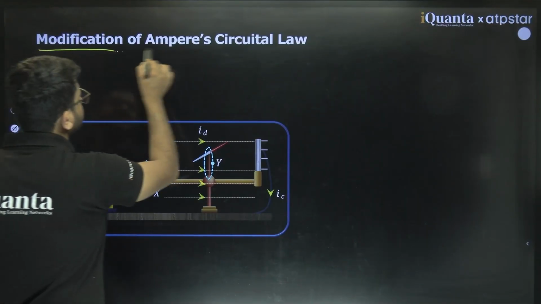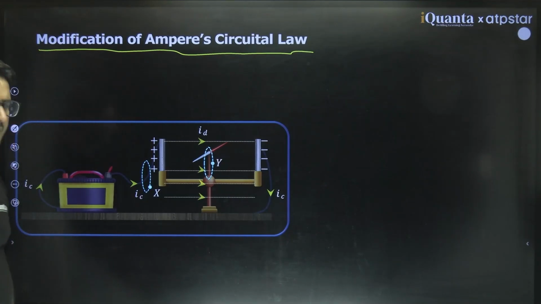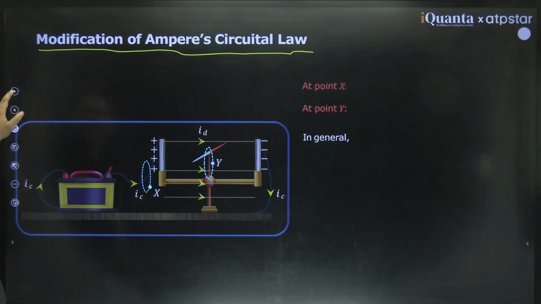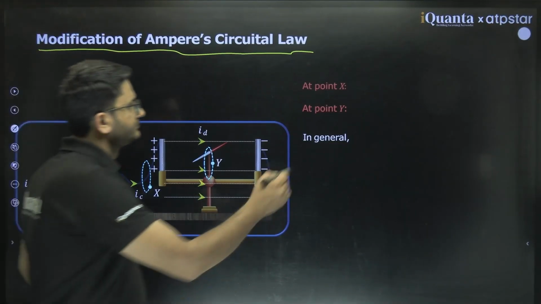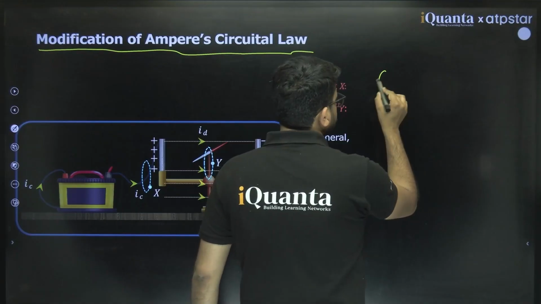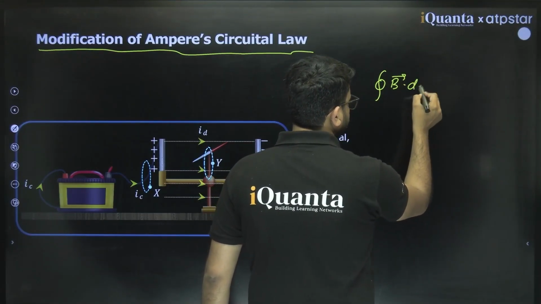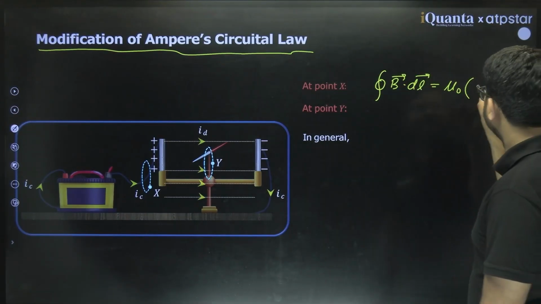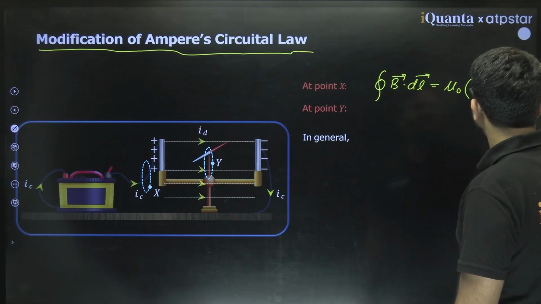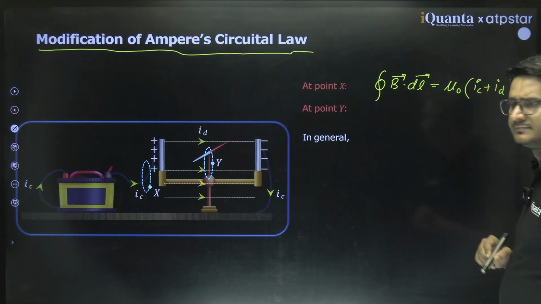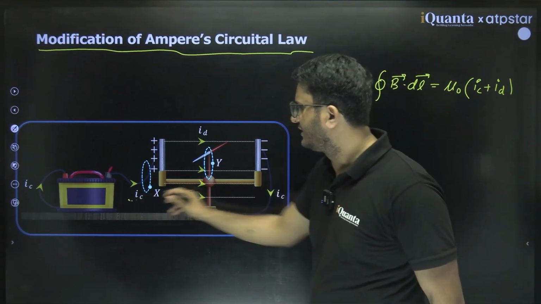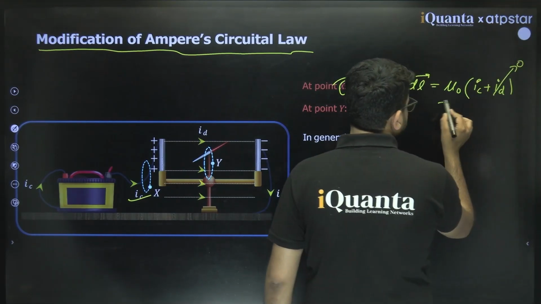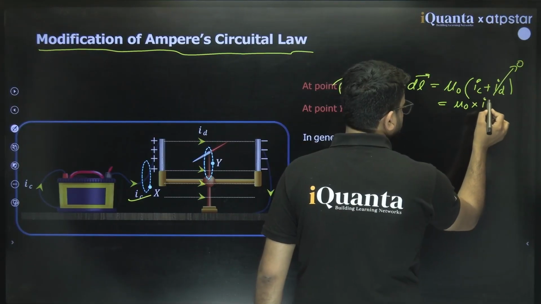Then what modification did he make in Ampere's circuital law in this case? Because there was a magnetic needle, he proposed that for loop x we can simply write integral of B dot dl equal to mu naught. He said take both the currents: write conduction current plus displacement current. At x what is happening? Only conduction current is available, no displacement current, so I_D would be 0. So the value would be nothing but mu naught into I_C.